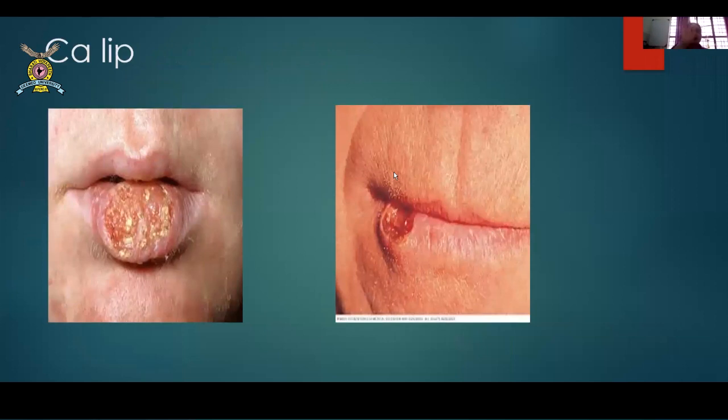Then there is something called as CA lip. In CA lips, it is again easy to diagnose. Ulcerated, dirty wound with a loss of tissue. Most of the times there is structure or tissue loss in lips. Here the structure is lost. The lip structure has been damaged. If you look here, there is tissue loss, it has become like a pit. Okay? So these are CA lips, carcinoma of the lip.